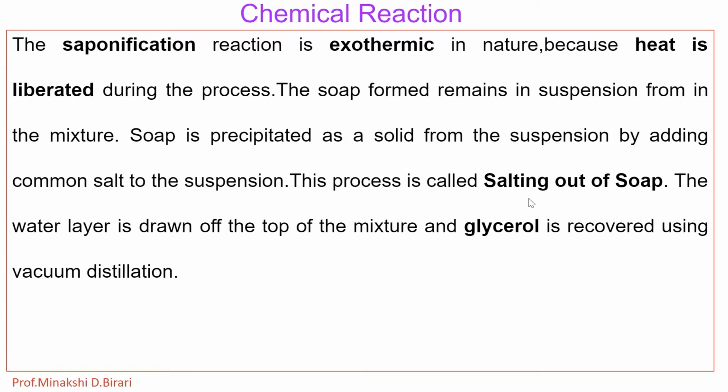This process is called salting out of soap. The water layer is drawn off the top of the mixture and glycerol is recovered using vacuum distillation.